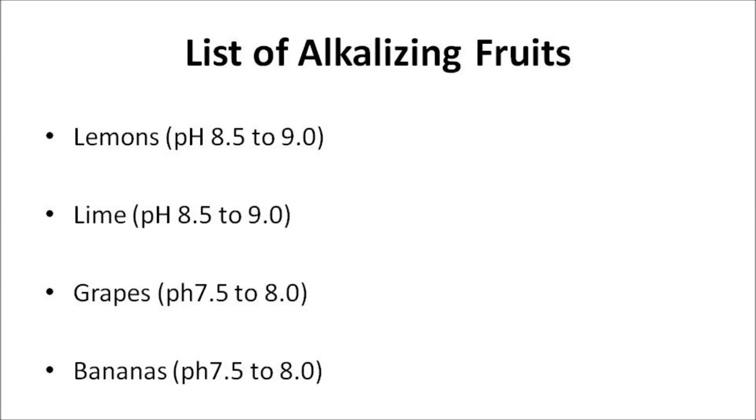Grapes are a very low alkaline forming food with a moderate alkaline pH level of 7.5 to 8.0. And bananas. They're a very low alkaline forming food with a moderate alkaline pH level of 7.5 to 8.0, and they also elevate the acid food of 5.0 in alkaline.